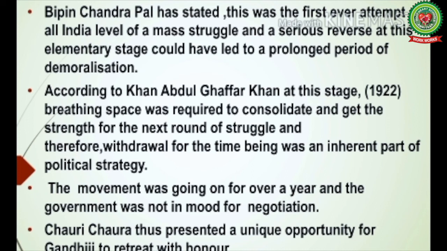The Indian public, who were unarmed, could not face the British government for a longer period of time. So this was the time when a break was required to evaluate the movement and to start the next stage of the national movement. So it was a right step. It created an opportunity for Mahatma Gandhi to retreat, to step back, but with honor.